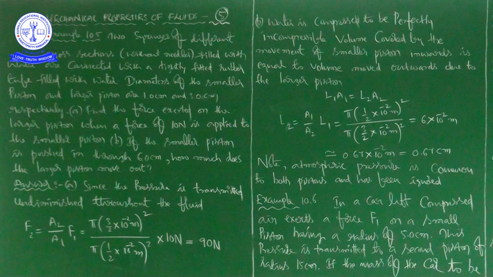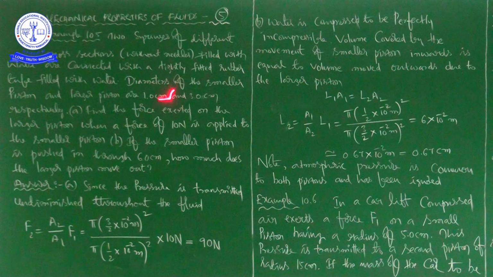That is what syringe. Two syringes of different cross sections, without needles, filled with water, are connected with a tightly fitted rubber tube filled with water. I will repeat once again. Two syringes of different cross sections filled with water are connected with a tightly fitted rubber tube filled with water. Full stop. Diameters of the smaller piston and larger piston are 1 centimeter and 3 centimeters respectively.